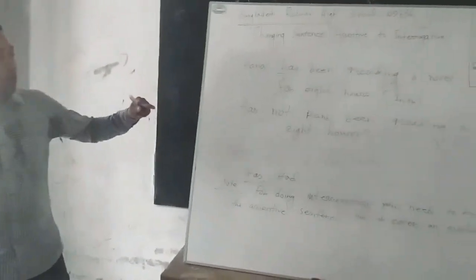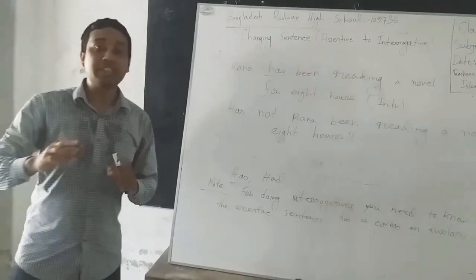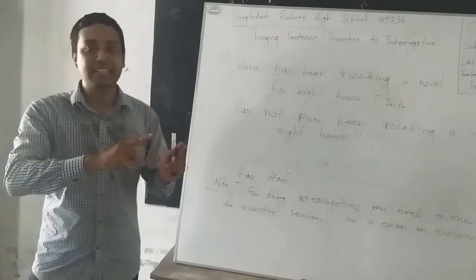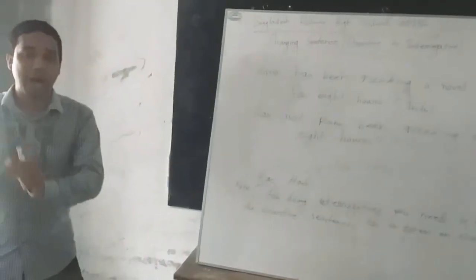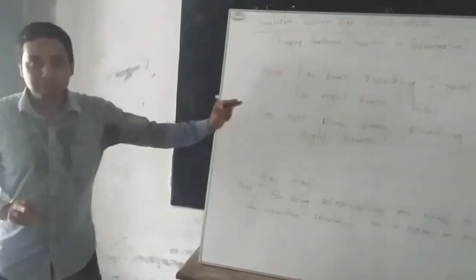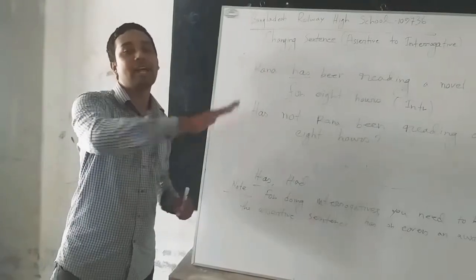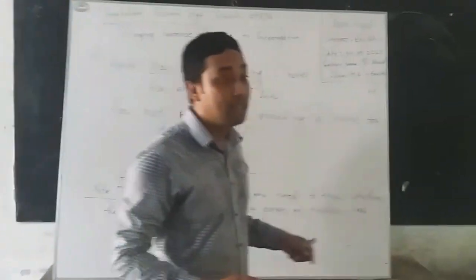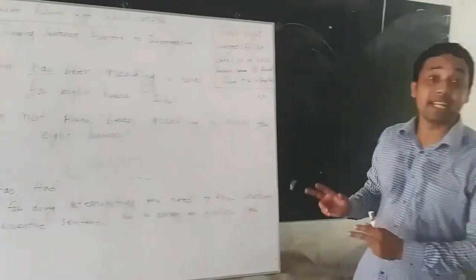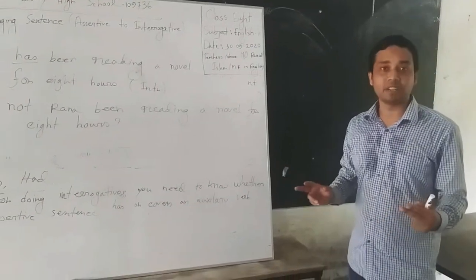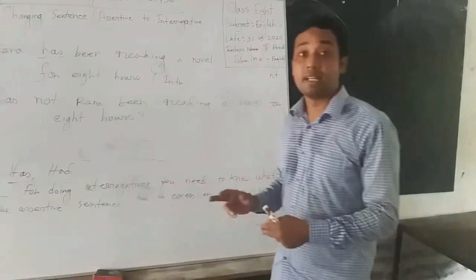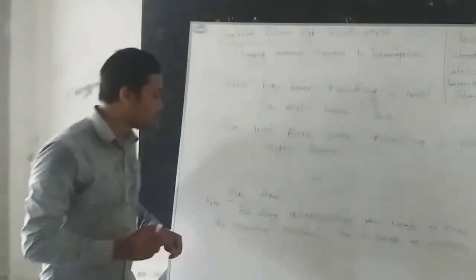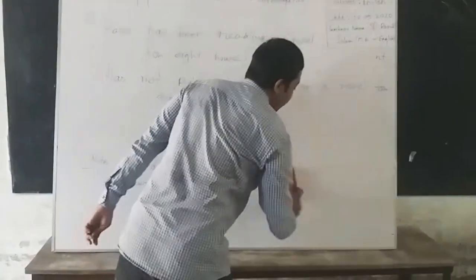So this is about making an assertive sentence into interrogative. If that assertive sentence contains an auxiliary verb, then how to do it very easily? Just take the auxiliary verb and place it, adding not, then write down the other words serially. It can be done. Now the question rises: if I do not find an auxiliary verb in a sentence, how can I make it an interrogative sentence? It's possible. It's very easy. Let me go for the next part of my class.